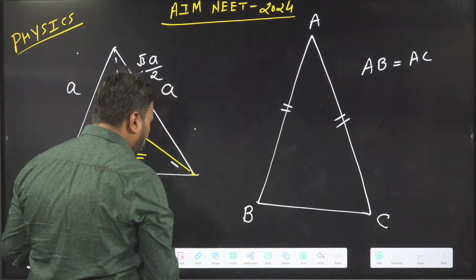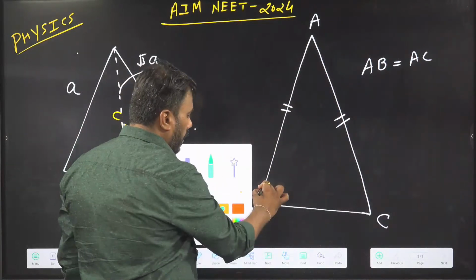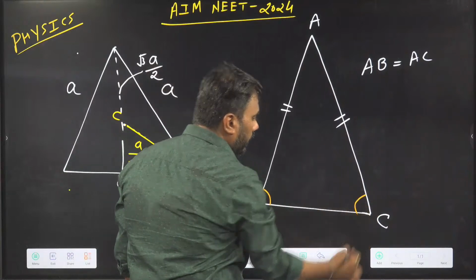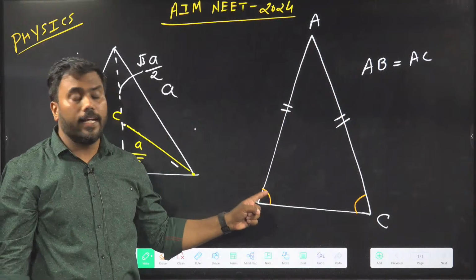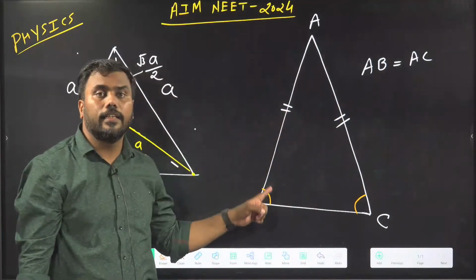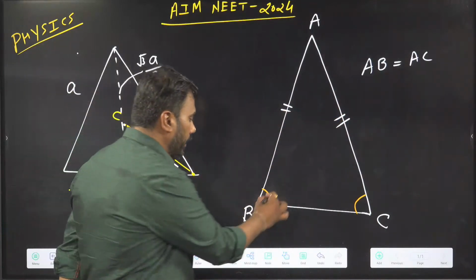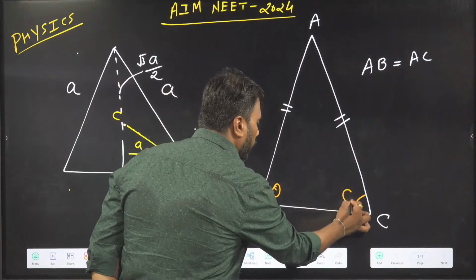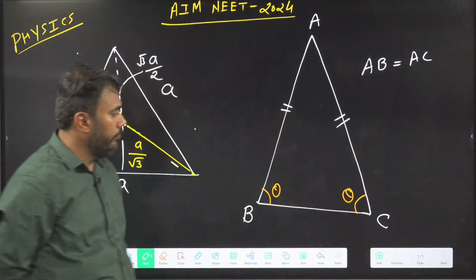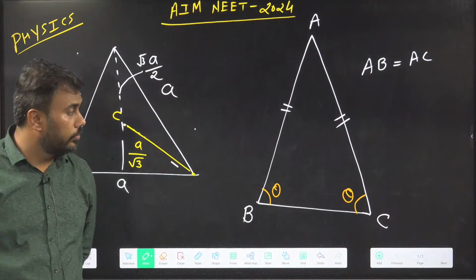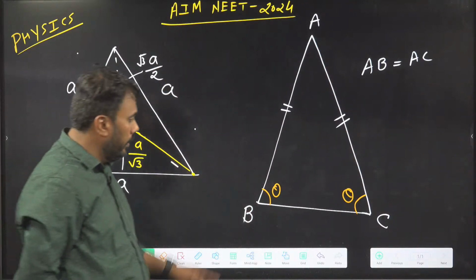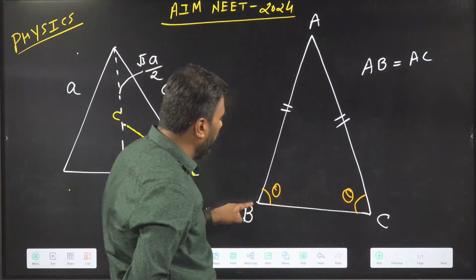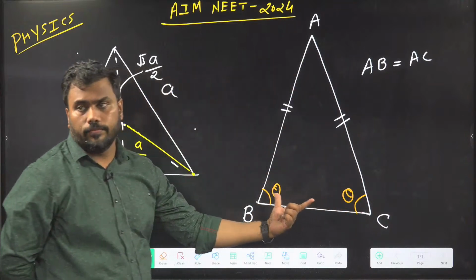We'll discuss some more properties of the isosceles triangle. In an isosceles triangle, the angles in front of the equal sides, these two angles, are equal. If this angle is theta, this also comes out to be theta. This is an important property of the isosceles triangle. In many questions, we will exploit this property. If there is an isosceles triangle, two of the angles are equal.